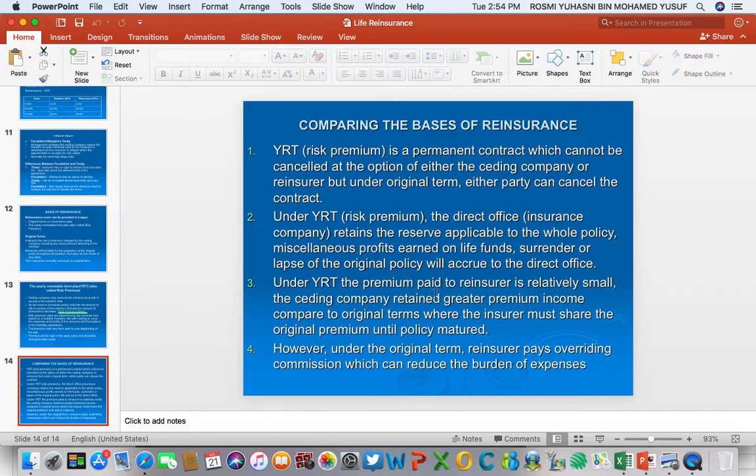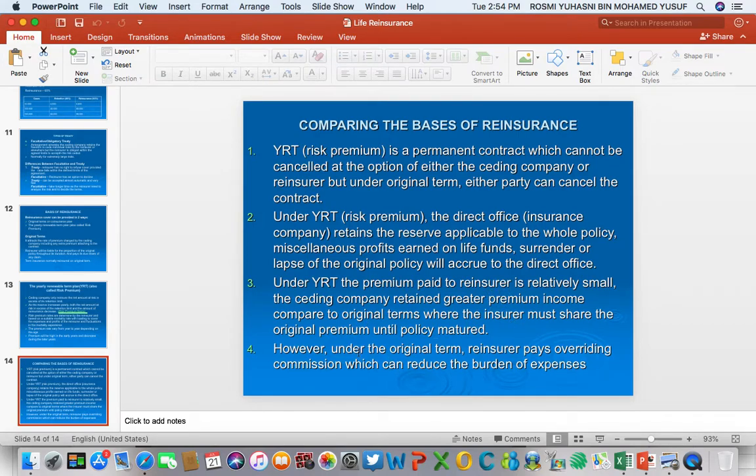But this amount is quite small because it is based on a reducing amount of sum insured from one year to another year. And this sum insured is reduced because of the cash value. So there is a benefit to the insurer because they are able to retain more original premium income.